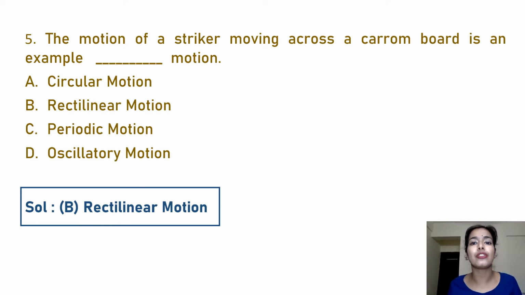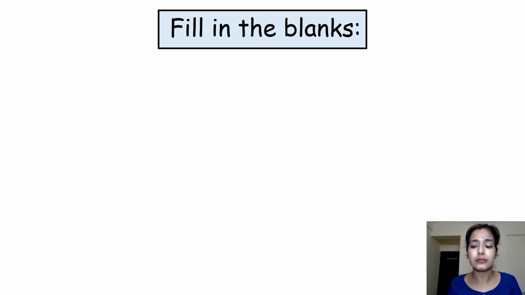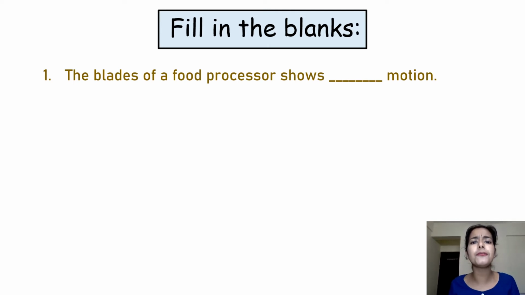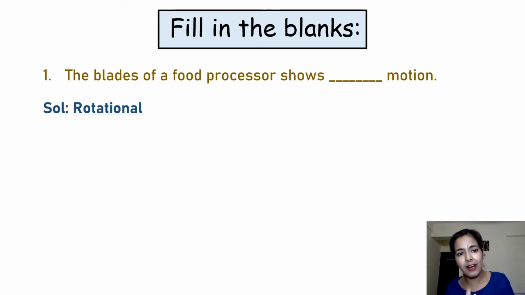Now I am coming to my second category today, that is fill-ups. First fill-up says: the blades of a food processor show dash motion. The blades of a food processor are moving around their axis. So this particular object shows which kind of motion? That is rotational motion. So the answer here for the first fill-up is rotational motion, because it's moving around its axis at a fixed position.